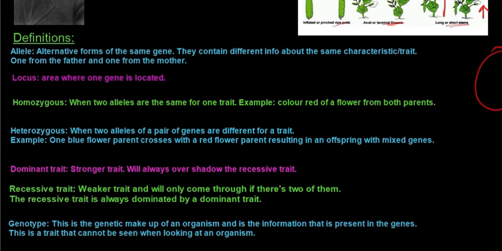Now, homozygous and heterozygous walk hand in hand with dominant, recessive, and all of these traits. If I go through these definitions and you do not understand them yet, do not worry, you will by the end of this video, hopefully. So what does homozygous mean? We know by now that homo means same, and zygous is for zygote.